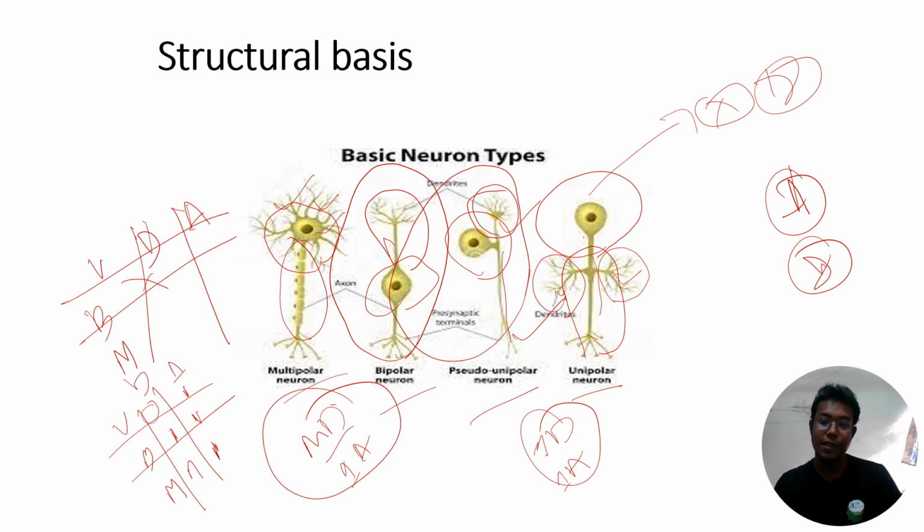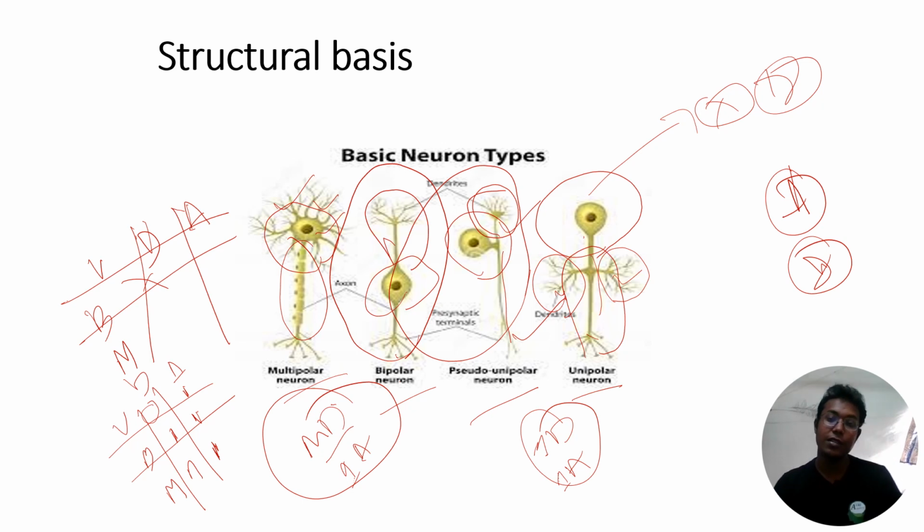So you have to see that in every case only one axon is present, but we have to check for the presence of the dendron. But in the case of multipolar, numerous axons may also be present. As a numerous group of axons is present, that's why we use the term neuropile. Previously we saw we use the term neuropile, so that can happen in the multipolar condition.